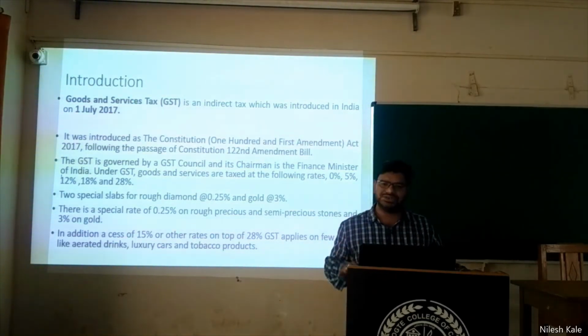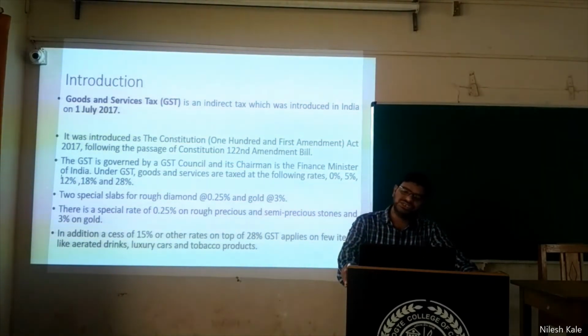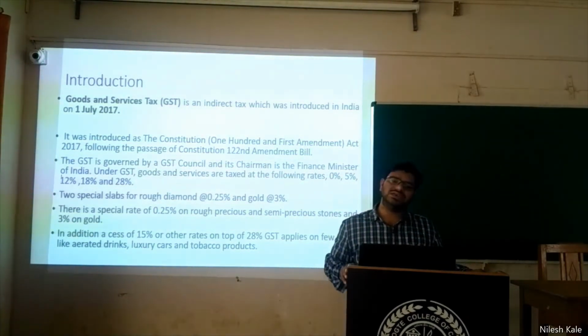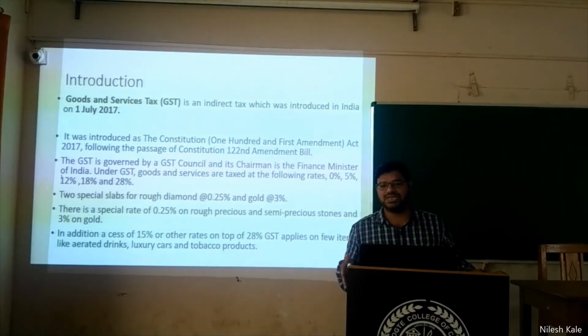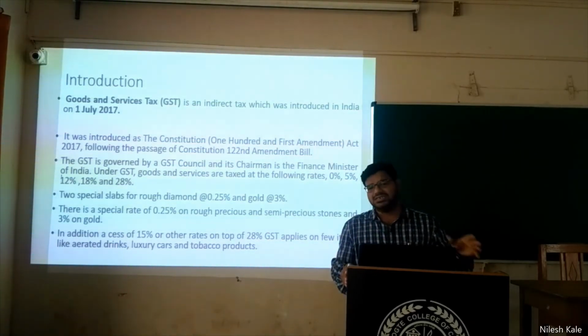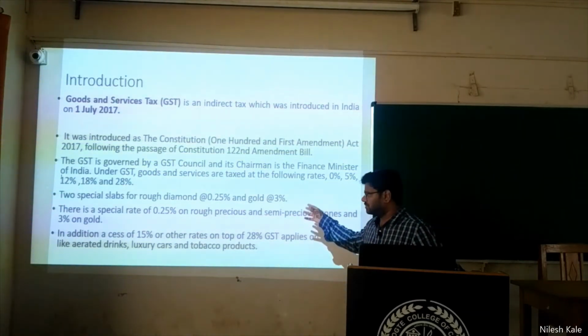We will see it in the next video. GST is governed by the GST Council and its chairman. And the chairman of that GST Council is India's Finance Minister. Right now India's Finance Minister is Nirmala Sitharaman, and she is the GST Council Chairman.